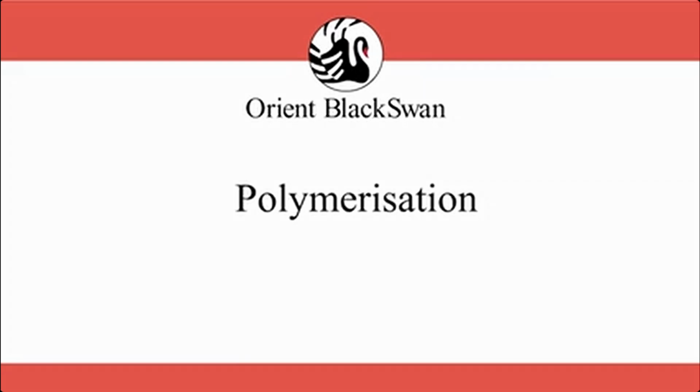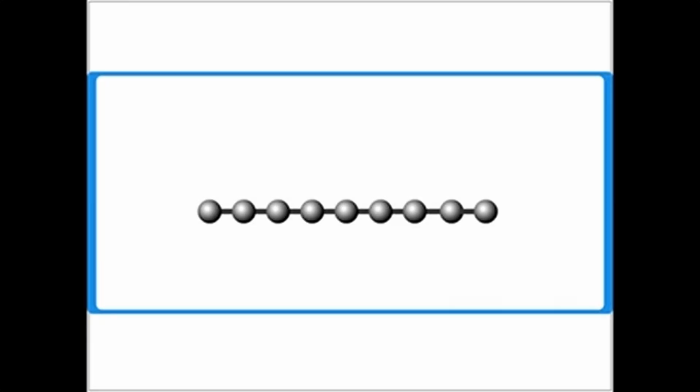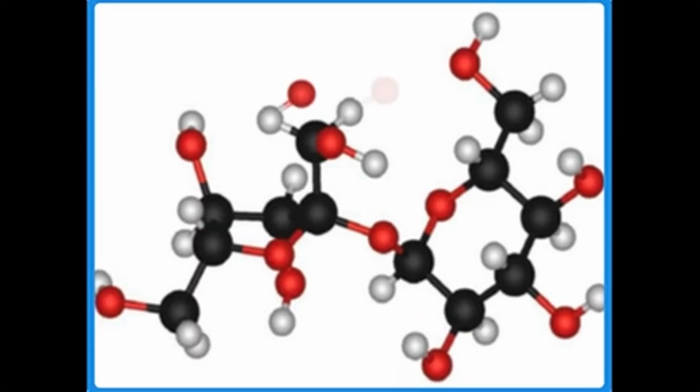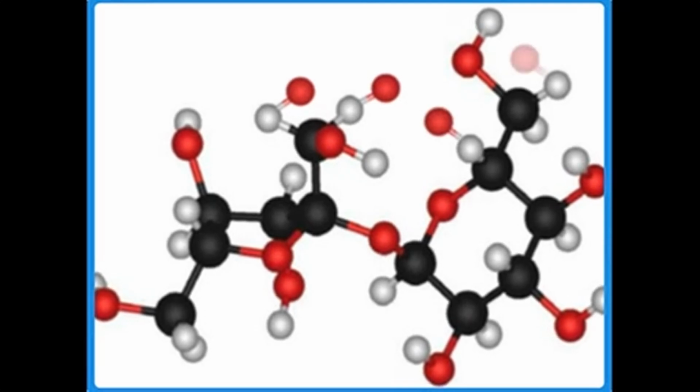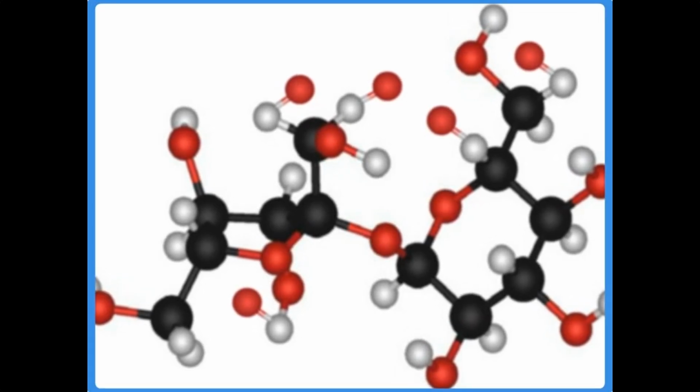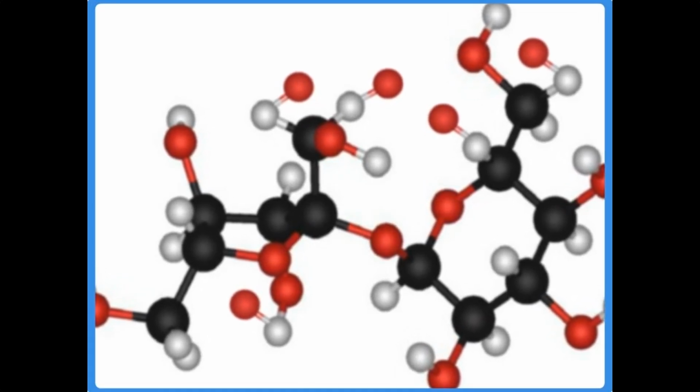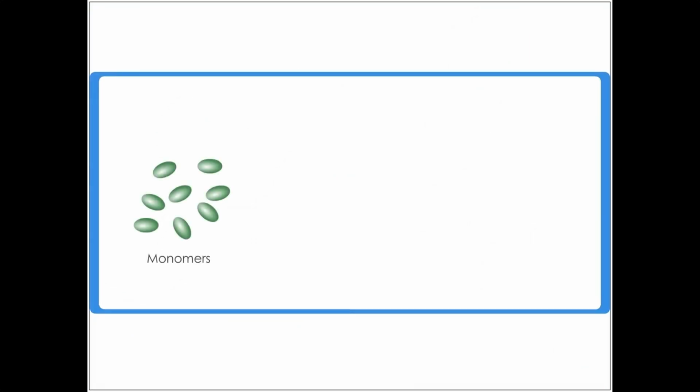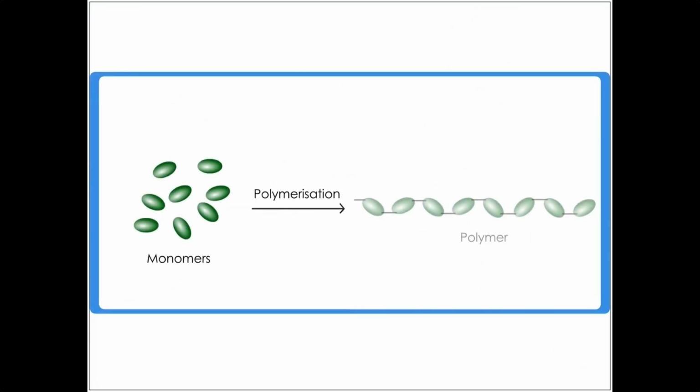Polymerization. Let us understand the process of polymerization. Polymers are large molecules made up of simple units called monomers. Many monomers combine to form a long chain called a polymer through the process of polymerization.